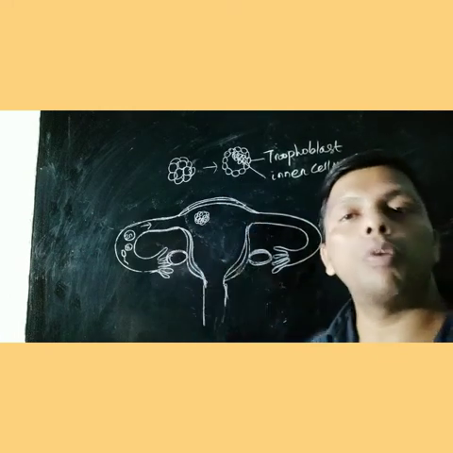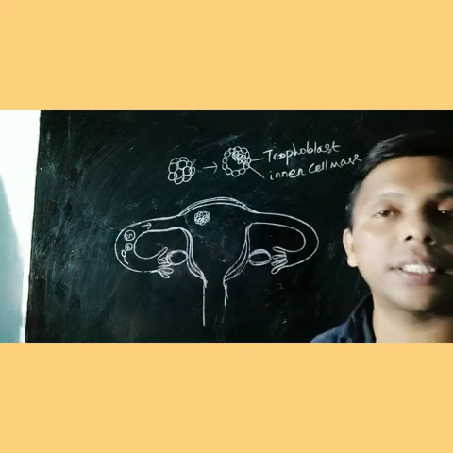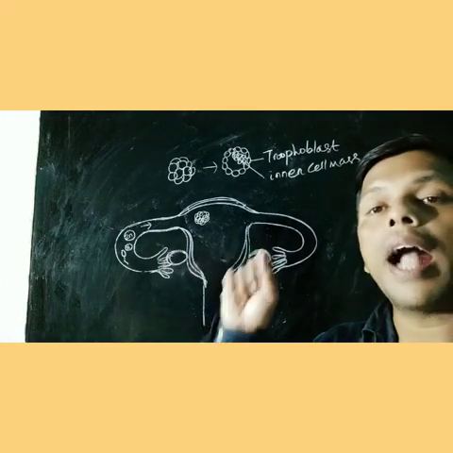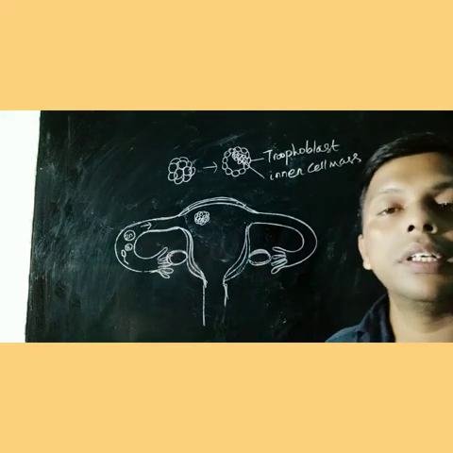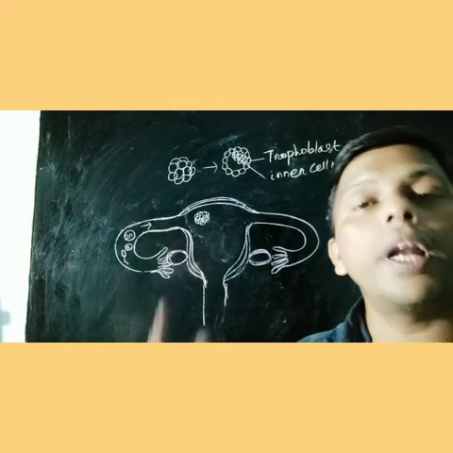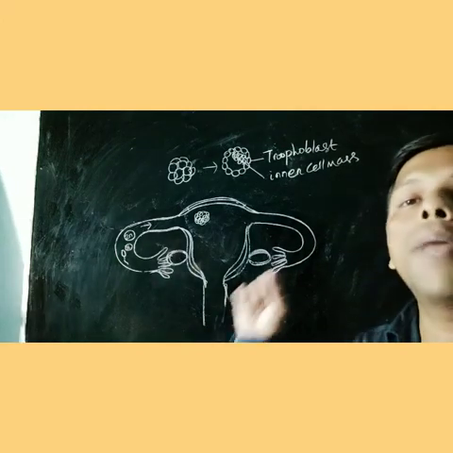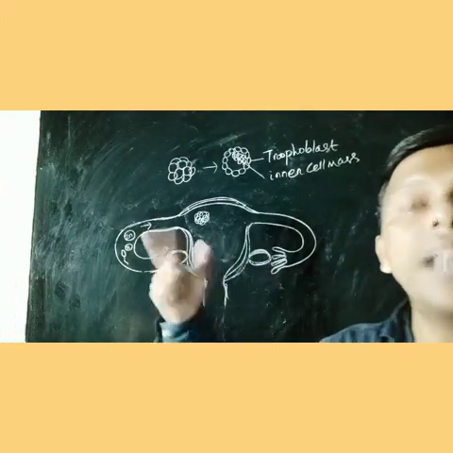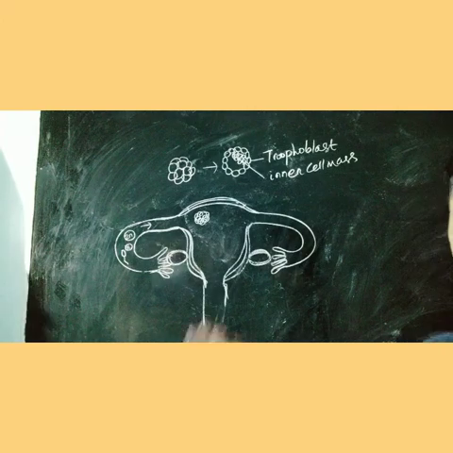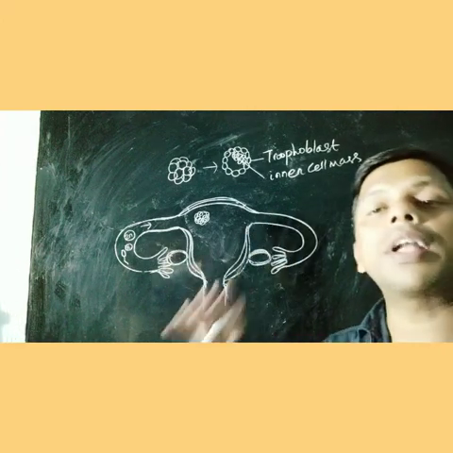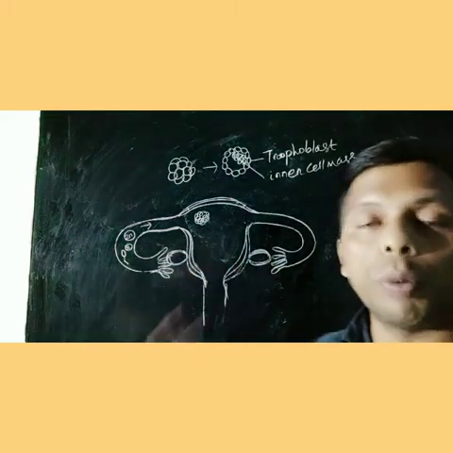Then what about the trophoblast layer? The trophoblast consists of sticky cells. It helps in attachment of the embryo to the wall of the uterus. It helps in nutrition. It helps in formation of the placenta, and it also helps in extra-embryonic membrane formation. These are the functions of the trophoblast.